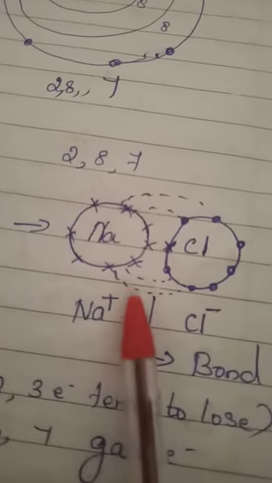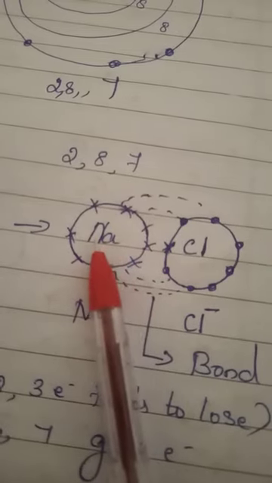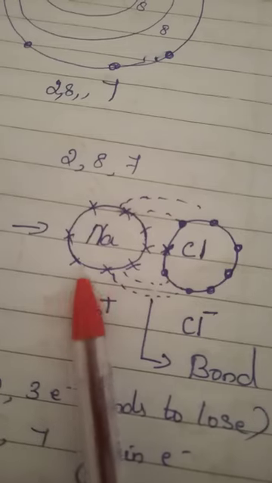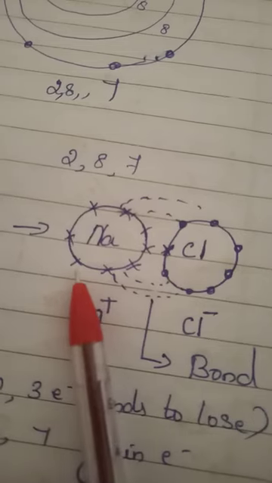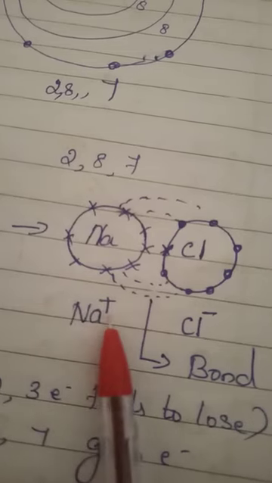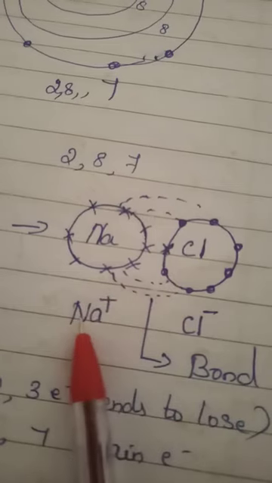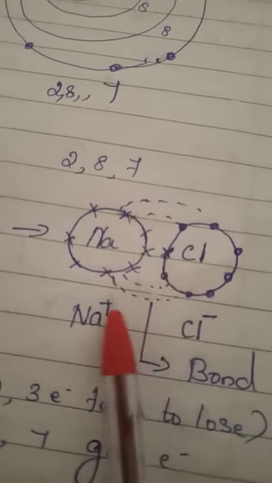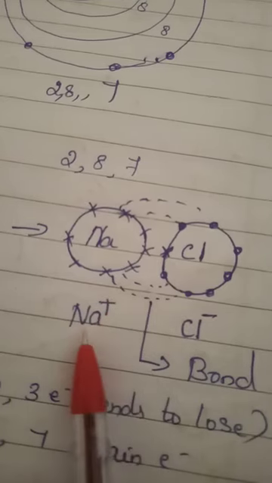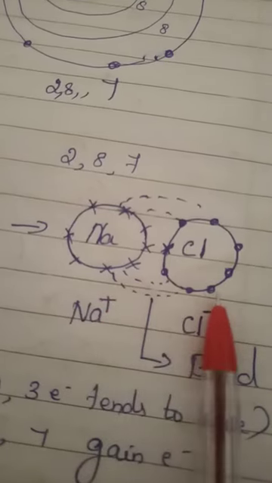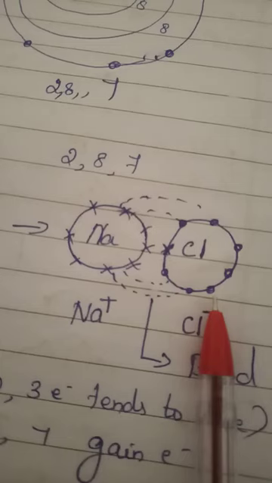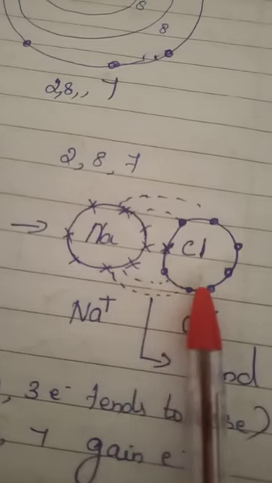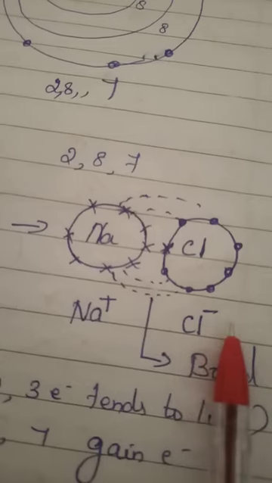So here, sodium loses one electron, which is transferred to chlorine. Now here it is 2,8. So it lost an electron, so it gets one positive charge. Since it is losing one electron, it gets one positive charge. If an element loses 2 electrons, the charge is 2; 3 electrons, 3. Here chlorine is first electrically neutral. Now it is getting one more electron, so the charge changes into negative.